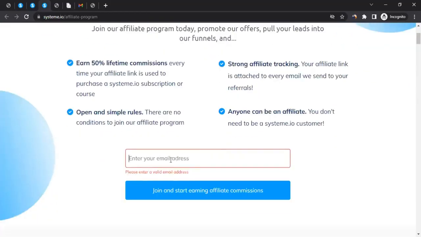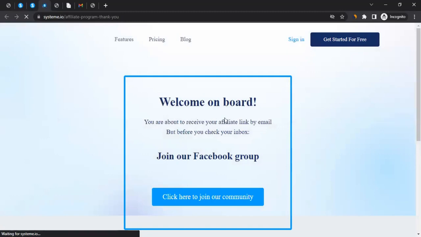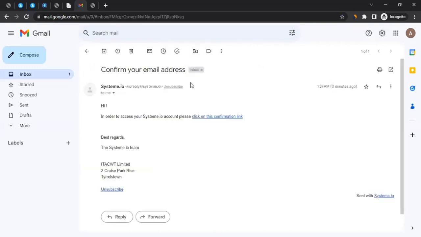For that, as you can see here, enter your email address. Ensure you use a proper, valid email address. You can enter the email address, then click on join and start earning affiliate commission. When you do that, they will send an email to the given email address. So this is my email account, and as you can see, I got the email already.